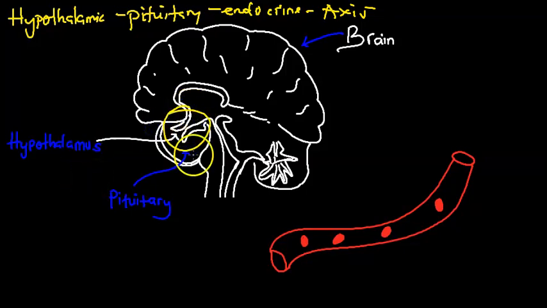And below or beneath it, we have the pituitary gland. And here, which is number one, here we have number two, and here we have the third one, which is the blood vessels. So now let's look step by step at how these organs work. First of all, the hypothalamus actually detects a signal.